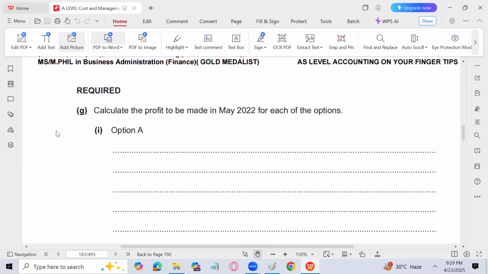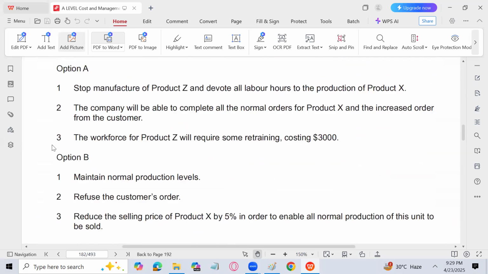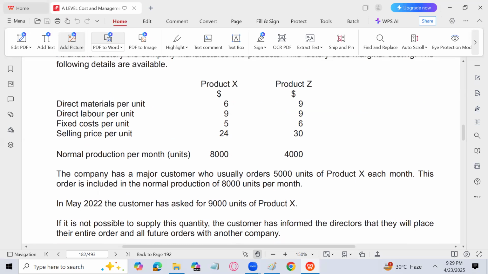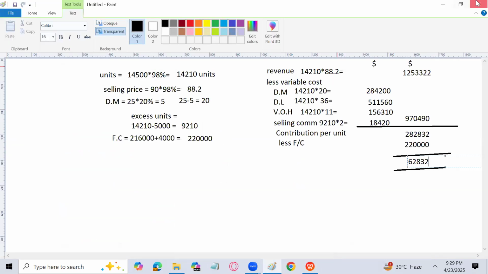Next, calculate the profit to be made for each of the options. Option A, May, June 22. We'll not discuss option B. We'll solve the question for product X and we'll find the profit for product X. Currently the selling price is 24 per unit. So let's calculate it.